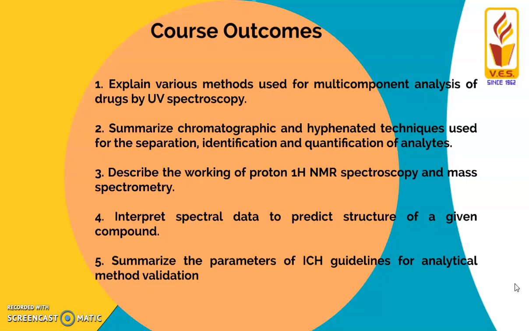Summarize chromatographic and hyphenated techniques used for the separation, identification and quantification of analytes. Describe the working of proton 1H NMR spectroscopy and mass spectrometry. Interpret spectral data to predict the structure of a given compound, and summarize the parameters of ICH guidelines for analytical method validation.